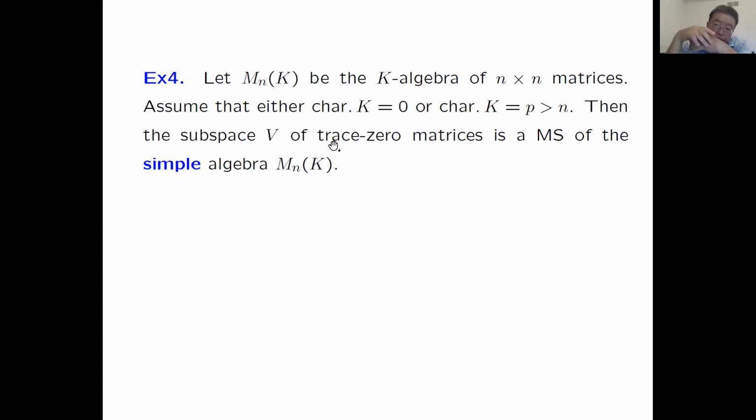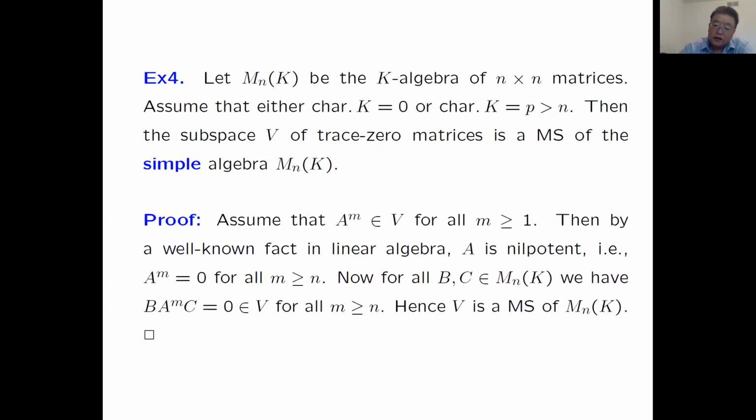Well, no, the trace 0 function is something really important for matrix algebra. The subspace V of trace 0 matrices should be something special, compared with other codimension 1 subspaces. But V cannot be an ideal, because the whole ring has no non-trivial ideals. Now here, V is special in the sense that it is a Mathieu subspace, a weaker ideal in some sense.